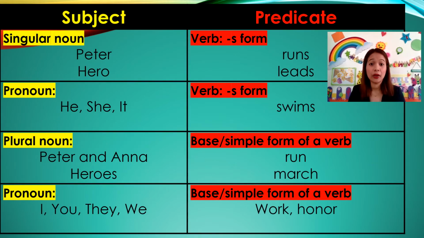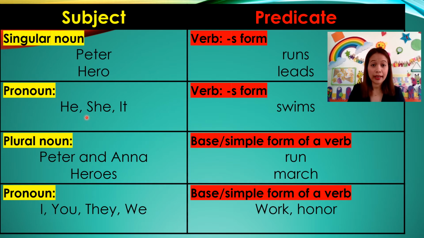Let's study the following subject agreement chart. If the subject is a singular pronoun, like she, he, it, it takes the verb's S form in the predicate. Alright, so singular subject nouns, Peter and hero, take the verb S form: runs, leads.